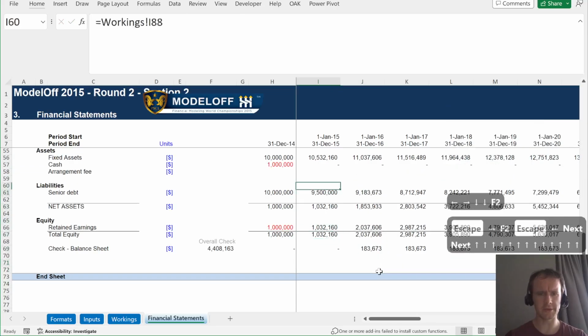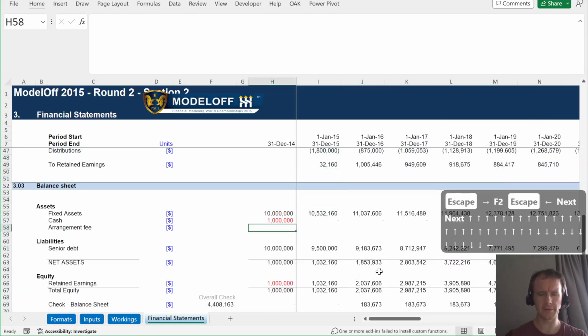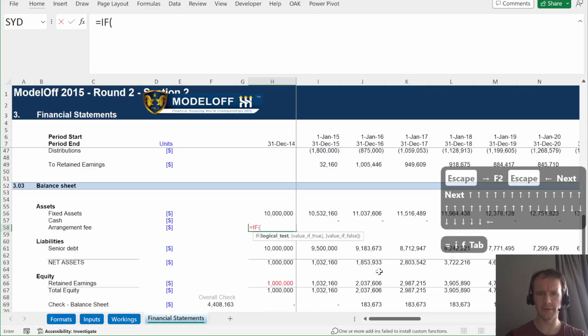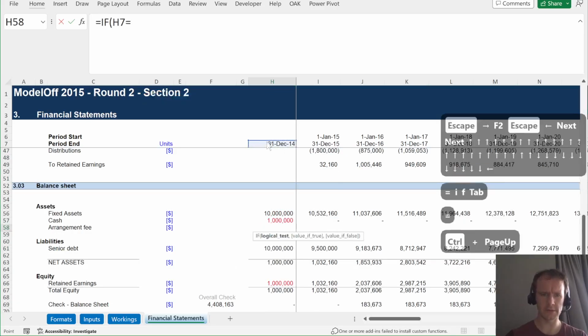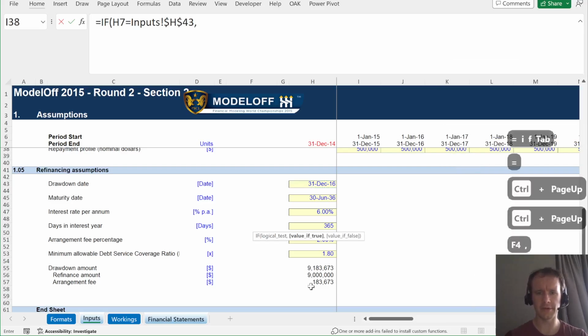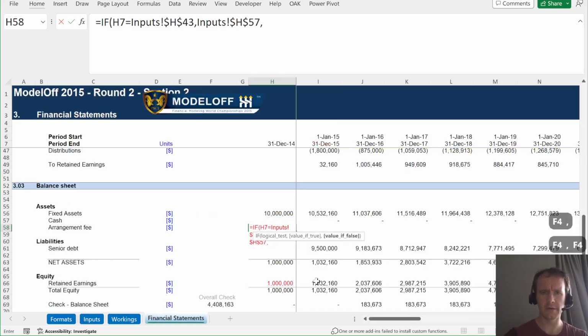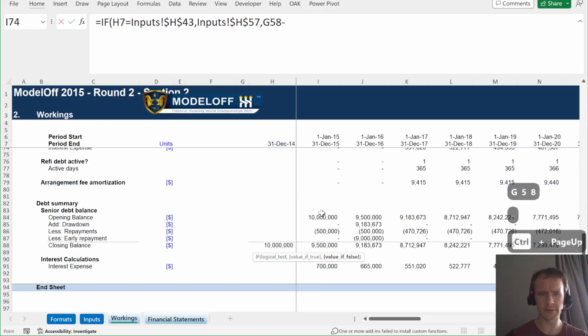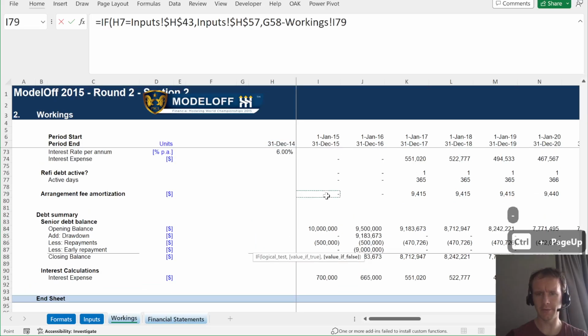And then finally, we just need to come down here, add in the arrangement fee, and that is going to be if this equals this. So in other words, on the day the loan is drawn at the end of the year, we start off with the full balance, and any later than that, it's going to be the previous period, so that's G58 minus the amortization, which is here.